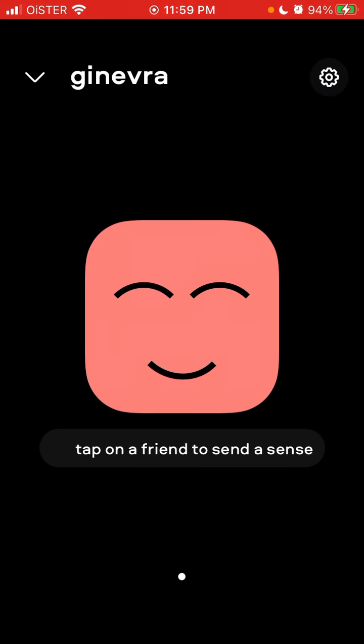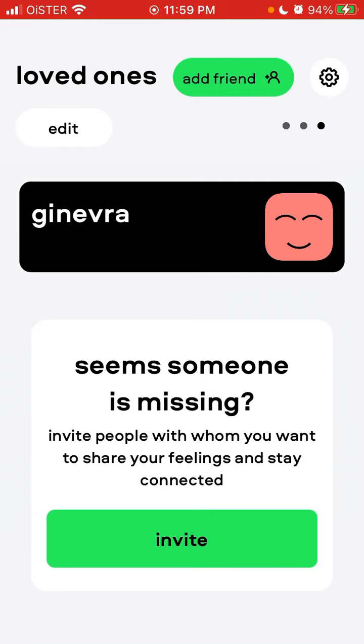That's basically the idea, and then your friend will receive that as a notification, or it will appear in the app. And it's really fun. It sounds like, what's fun about it, but for some people it's very creative, because you're not sending some very boring, same text messages. You just send these senses.